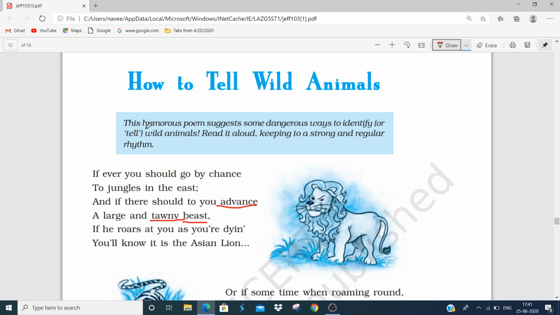She is introducing the reader to various kinds of wild animals like Asian lion, Bengal tiger, bear, etc., explaining each of the animals in a very humorous way. This is also what we can call the central idea of the poem.